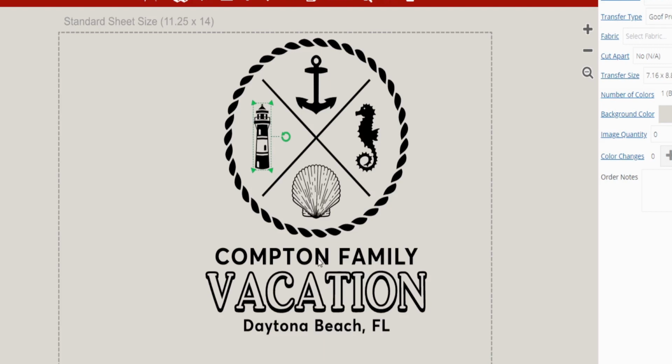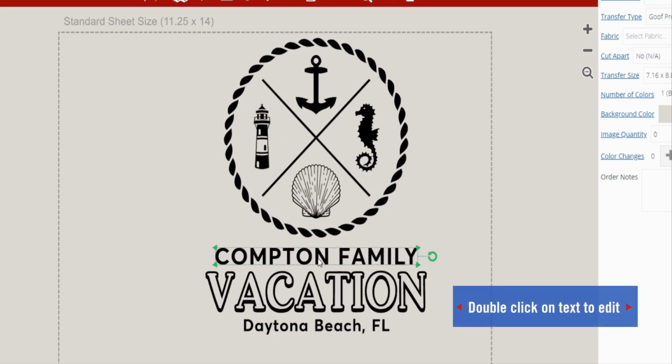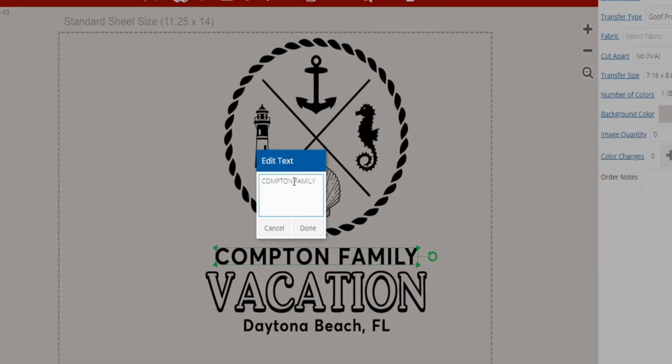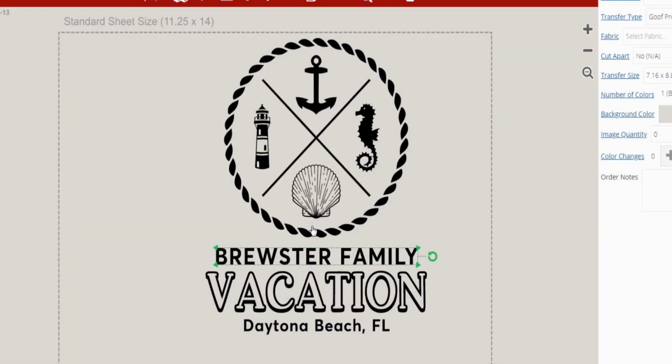Now on to editing the personalization piece of this. I'm just going to double click on the text that I want to change. I'm going to change this from Compton family to Brewster family. And then I'm going to select done. And that will populate with my new text there. And I'm also going to remove this piece. We don't need that portion.